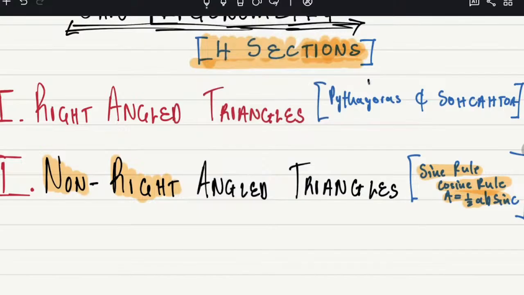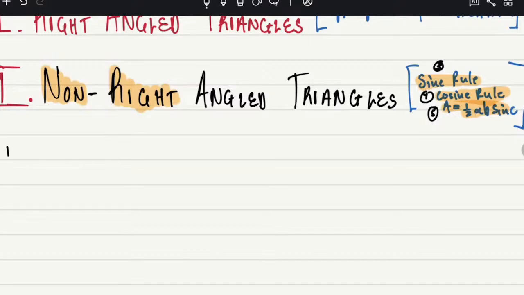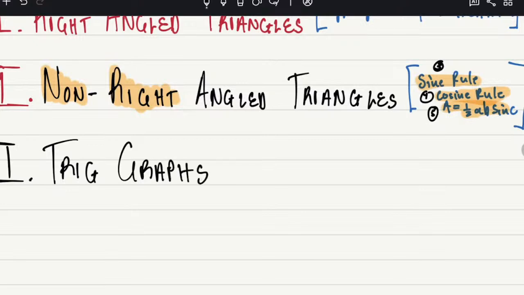So far you would have mastered rule 1, which is Pythagoras theorem, rule 2, which is SOHCAHTOA, rule 3, which is sine rule, rule 4, which is cosine rule. And then you'll be knowing how to get area, so that'll be the 5th thing. Then you go to the third section, which is very easy, which you do in no time, which is trig graphs. Okay, it also comes in the exam. You hear me? Yes. Trig graphs. You see? Yes.